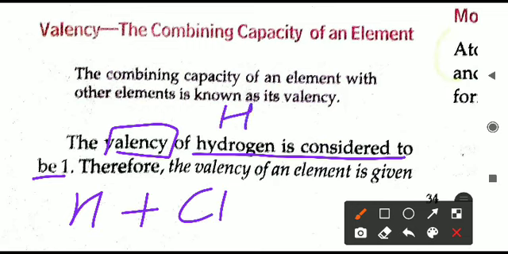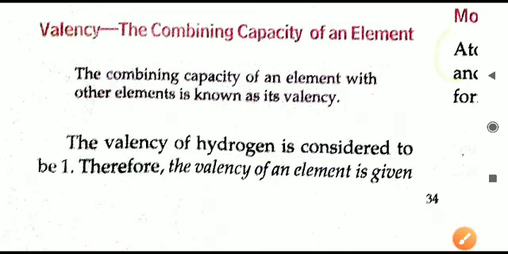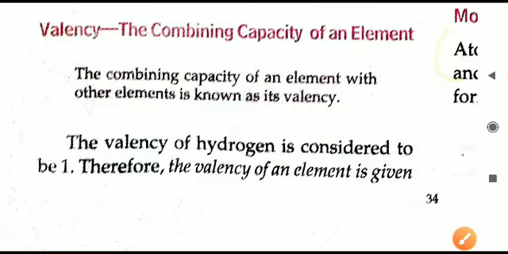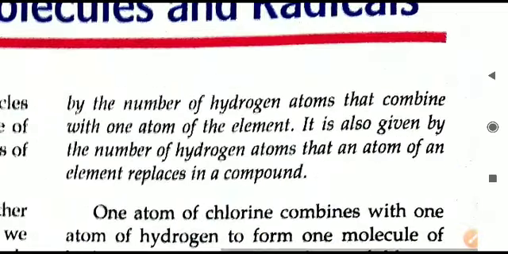Similarly, we can write that one atom of hydrogen joins with another substance, for example bromine, which is another gas or liquid. It will produce HBr. These are just some examples. Only one atom is possible to join. That is why the valency of hydrogen is 1. Based on hydrogen, we can decide the valency of other atoms also.